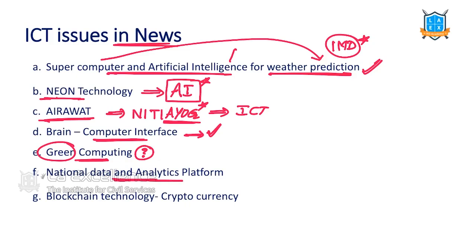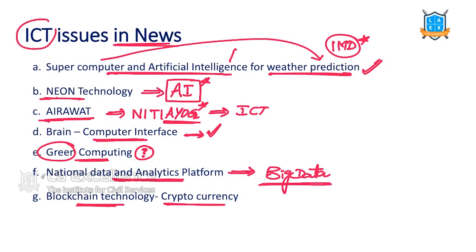National Data and Analytics Platform. This is Indian government's biggest big data platform. National Data and Analytics Platform is Indian central government's big data platform. Cryptocurrency was in news. Blockchain technology is in news.